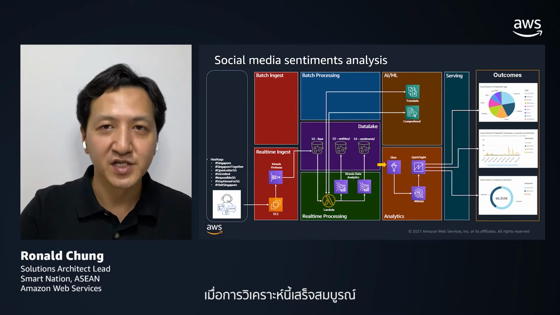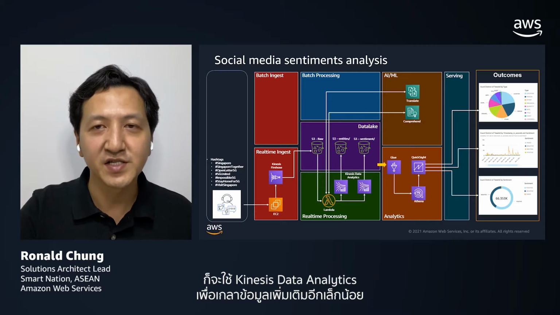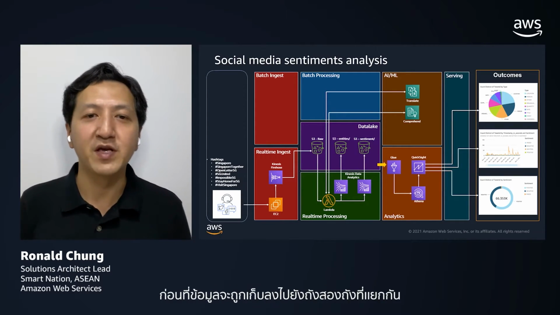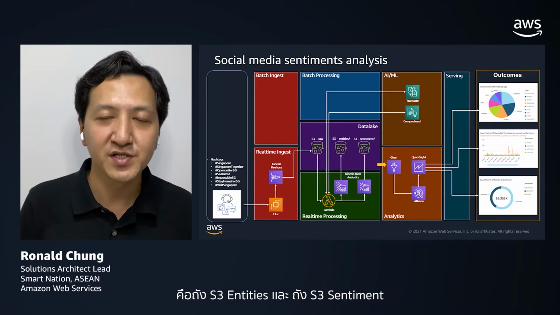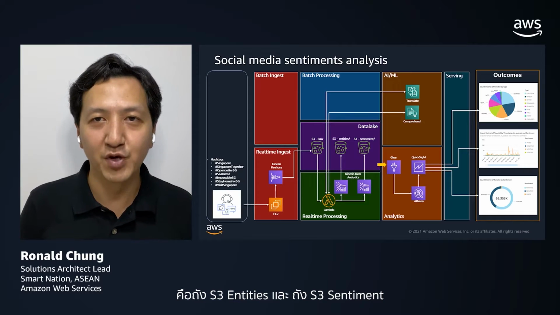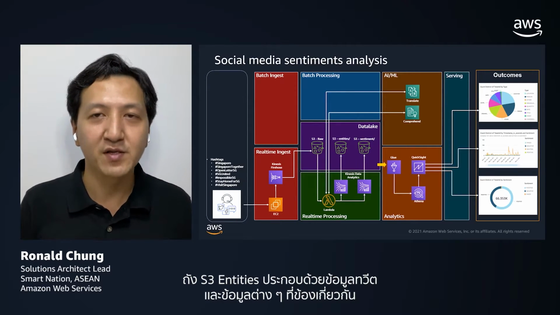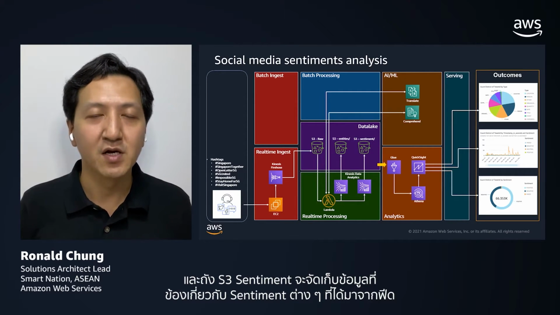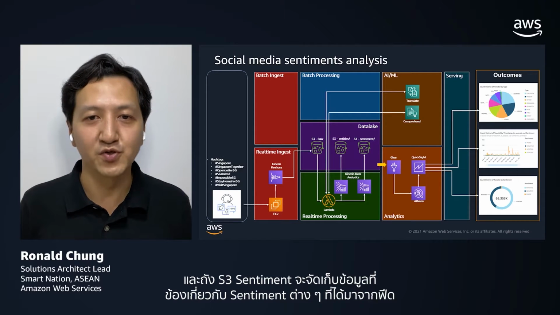Once this analysis is completed, it will utilize the Kinesis Data Analytics to further massage the data a little bit before it is stored into two separate buckets called the S3 entities as well as S3 sentiment. The S3 entities consist of the tweet information or related information, and the sentiment bucket will be storing the sentiment-related information of the social media feed.